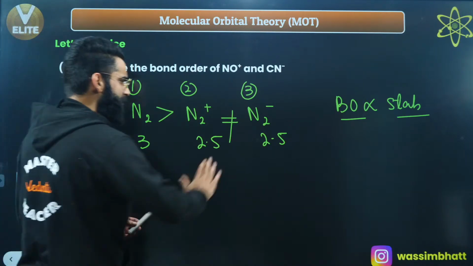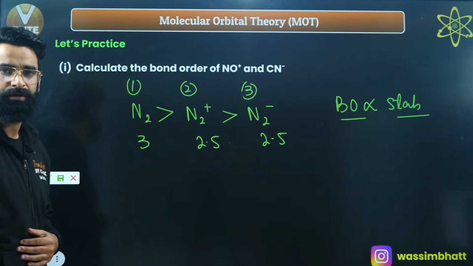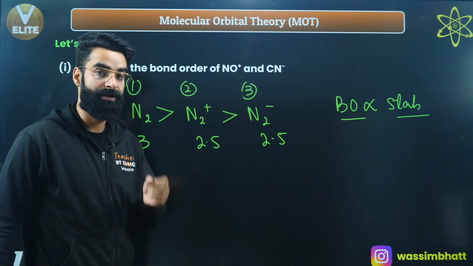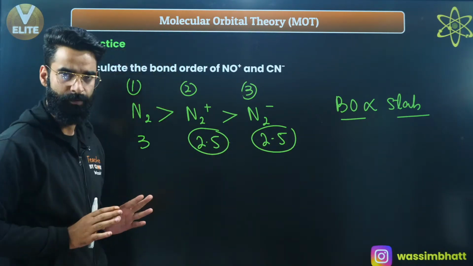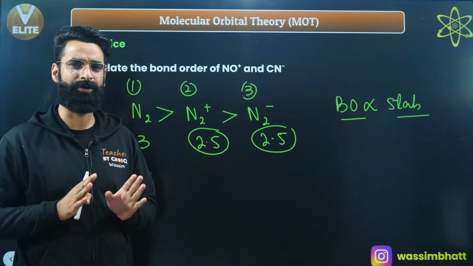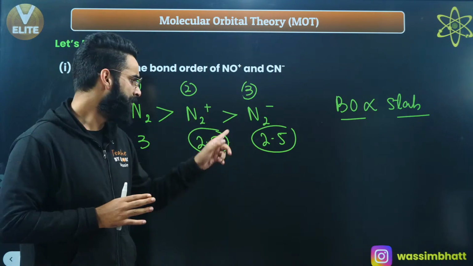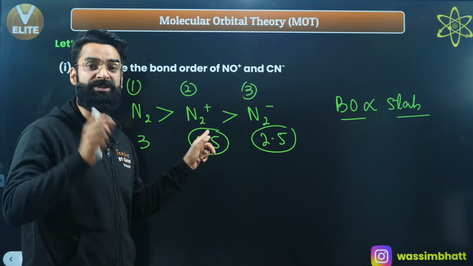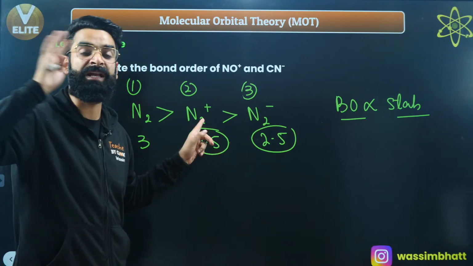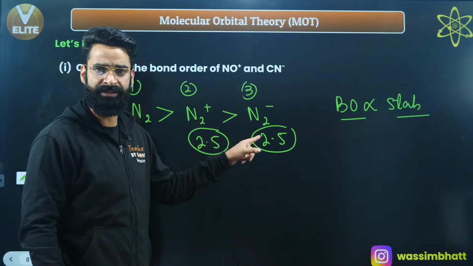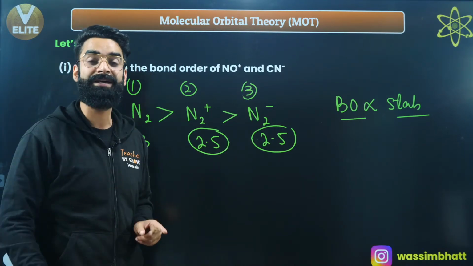Let me tell you, the stability of N2 positive is going to be more than that of N2 negative, right? Why is that? Remember, whenever I have two species having the same bond order, how to compare their stabilities? That species among the two which contains fewer electrons in its anti-bonding molecular orbitals is going to be more stable.